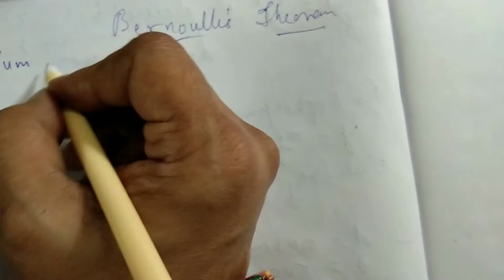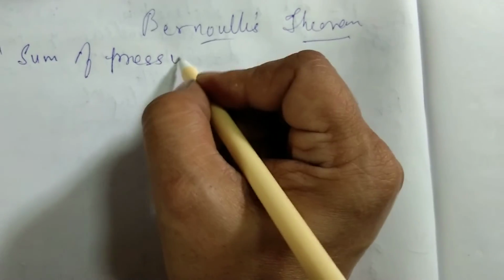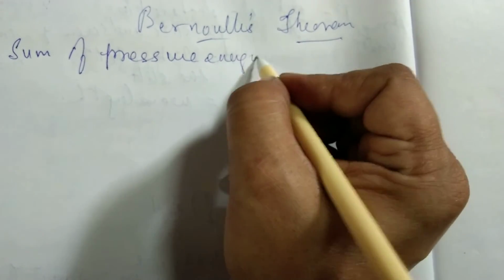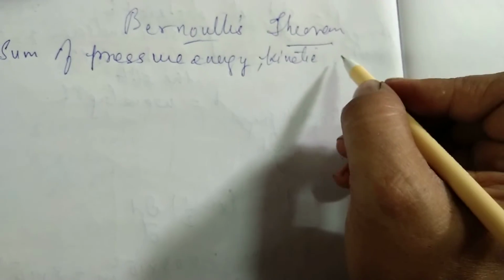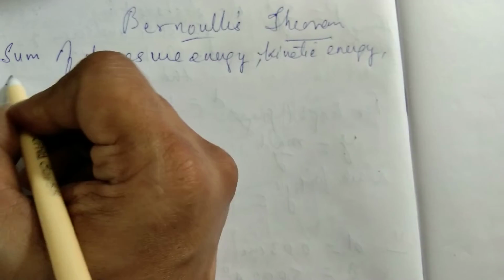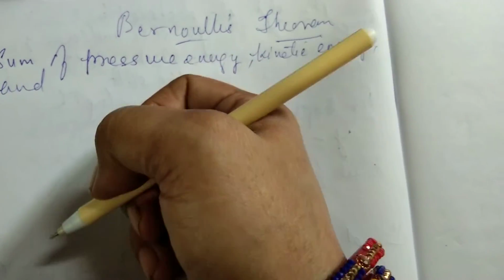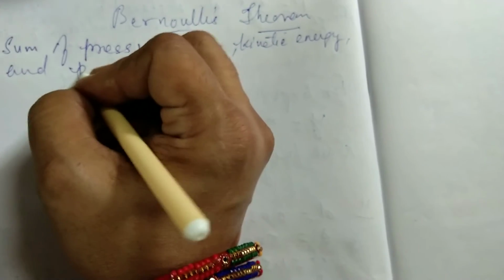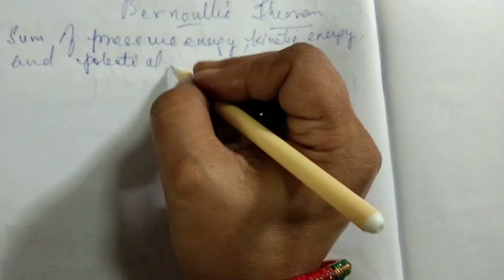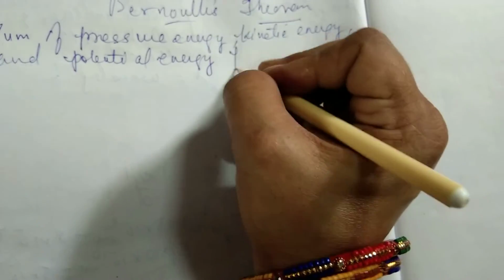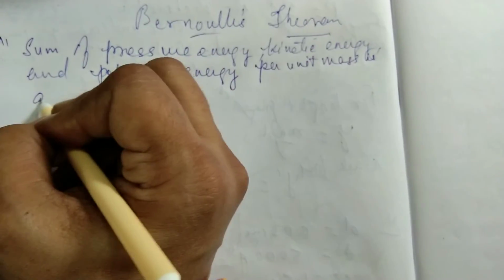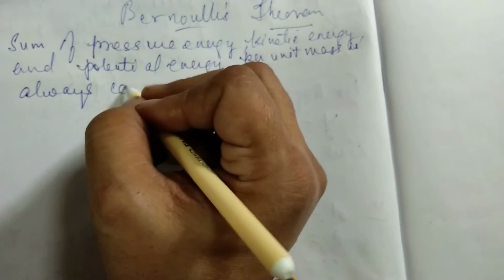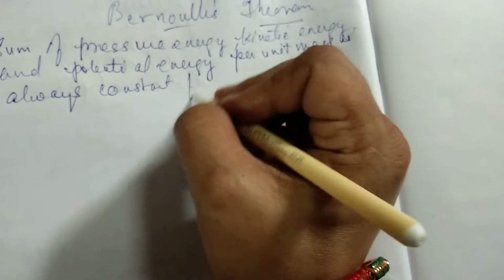Now Bernoulli's theorem states that the sum of pressure energy, kinetic energy and potential energy per unit mass is always constant for an ideal fluid.